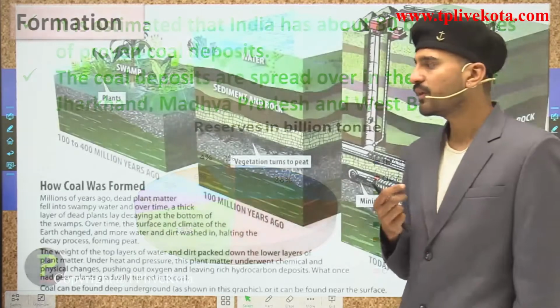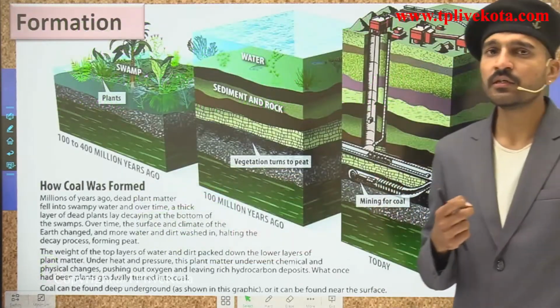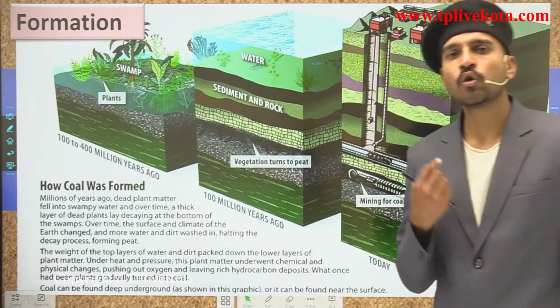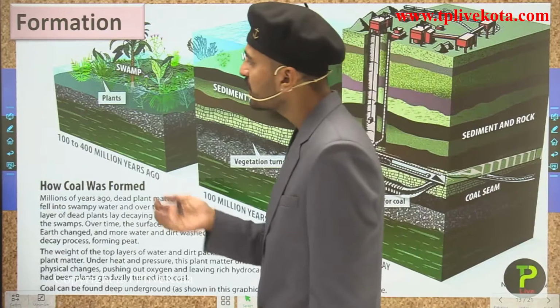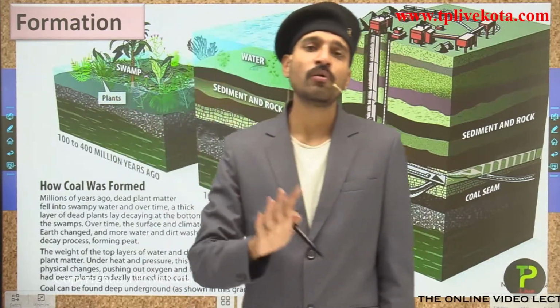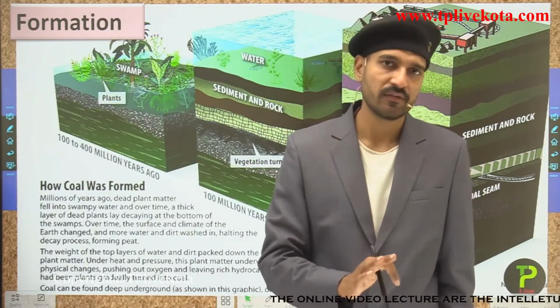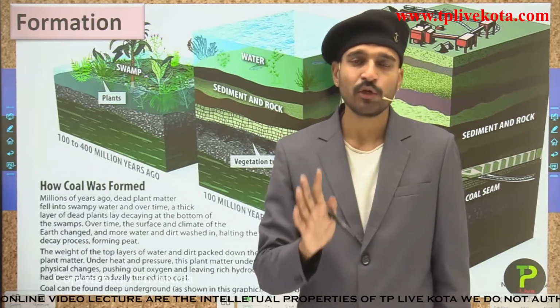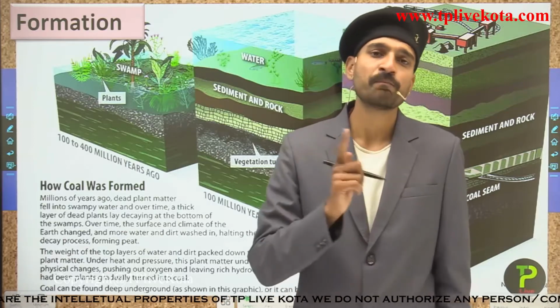So now students, let us move here and see the most important part, that is the formation of coal. As I have just told you students, coal is formed from the dead remains of plants over millions of years due to excessive pressure and excessive temperature.